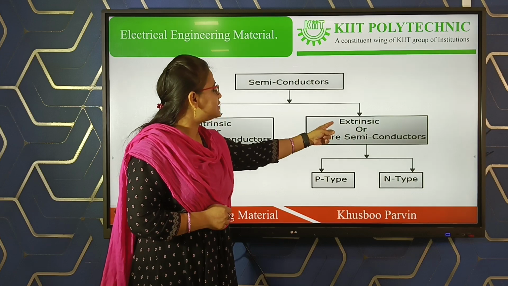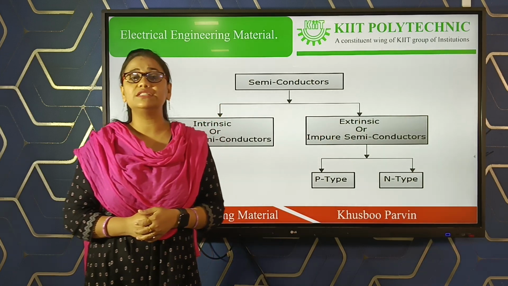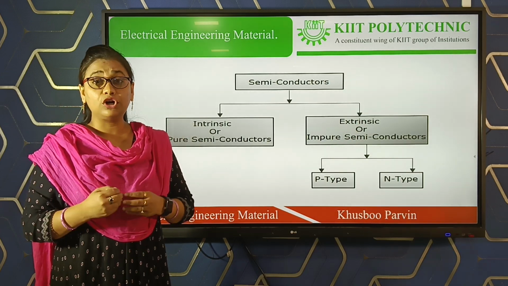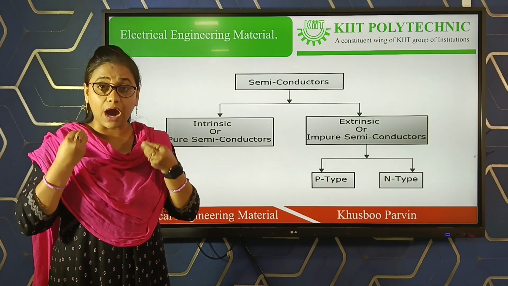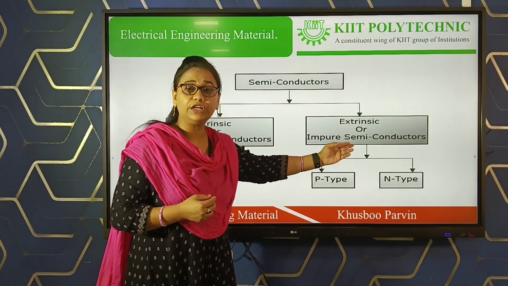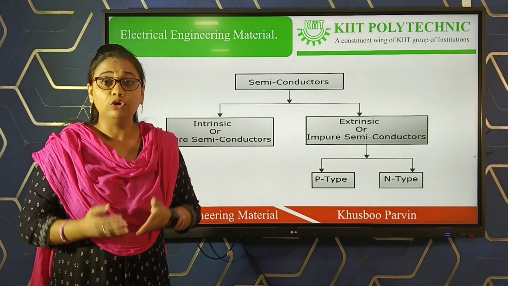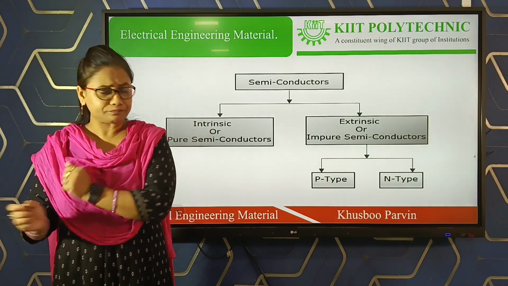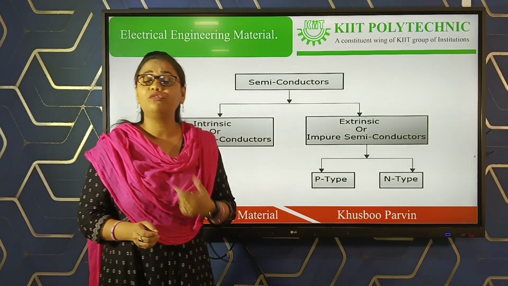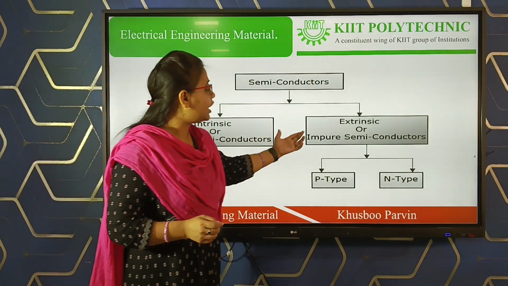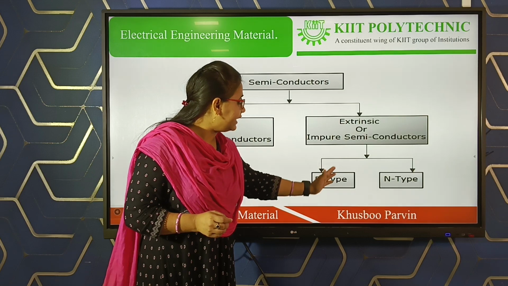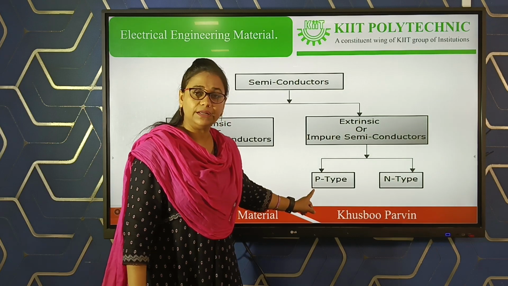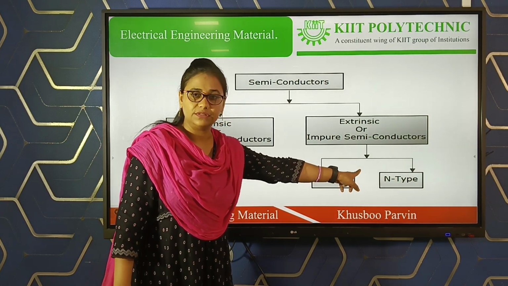Another one is your extrinsic semiconductor, which is also known as an impure semiconductor. Why is it known as an impure semiconductor? Because some impurities are added to this type of semiconductor to improve its conductivity, to make it suitable for its application in electrical engineering. So depending upon the type of impurities added to that semiconductor material, it is further classified into two types. One is a p-type semiconductor, another one is your n-type semiconductor.